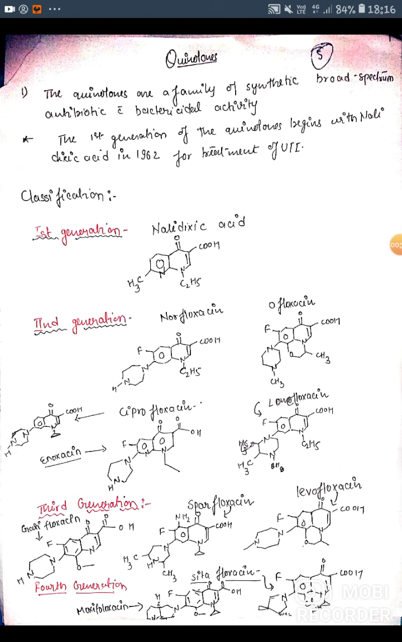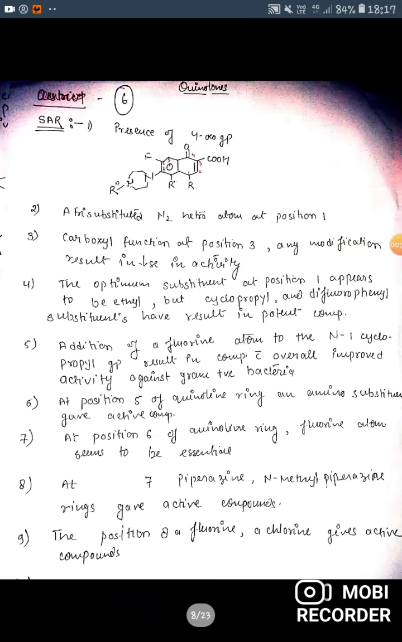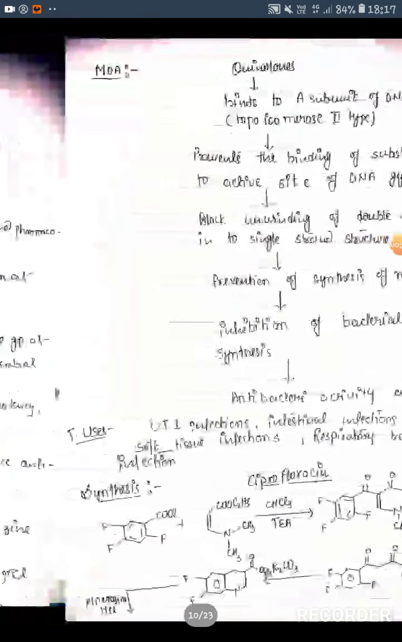Classification of quinolones: the first generation quinolone is nalidixic acid; the second generation quinolones are norfloxacin, ofloxacin, ciprofloxacin, lomefloxacin; the third generation quinolones are sparfloxacin, gatifloxacin and levofloxacin. And last, the fourth generation quinolones are moxifloxacin and clinafloxacin. After that is the SAR of quinolones.